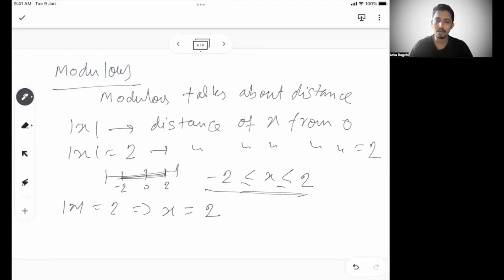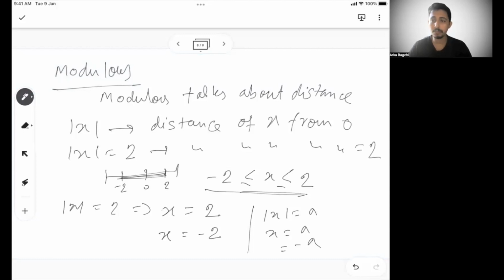But when mod x is equal to 2, you can write x equal to 2 or x equal to minus 2. So these are the two possibilities. In generic terms, if I say mod x equal to a, x can be a or x can be minus a as well. These are the two very important things in understanding mod.